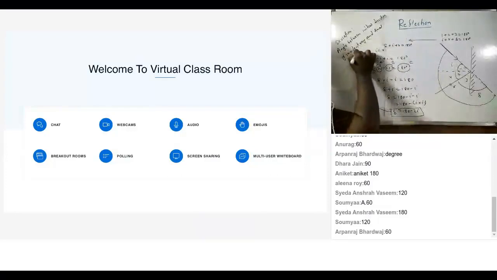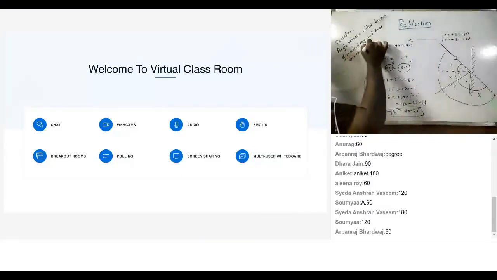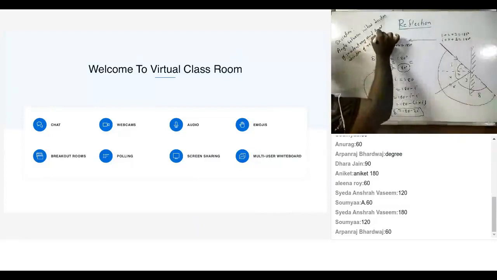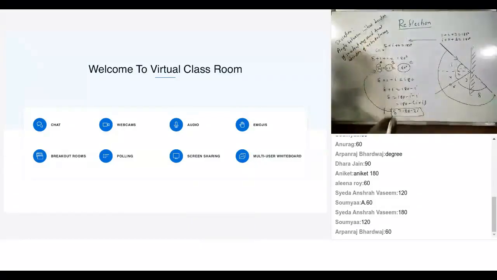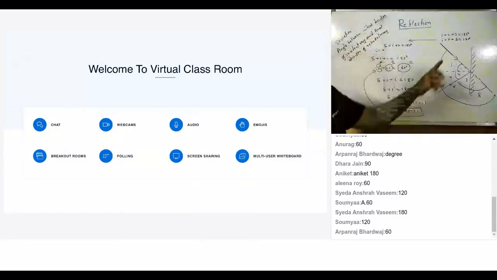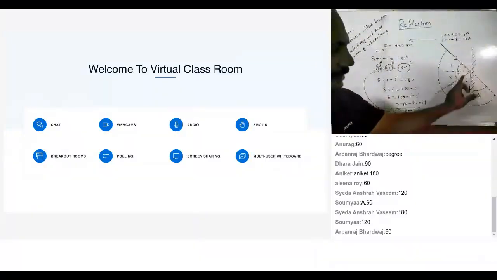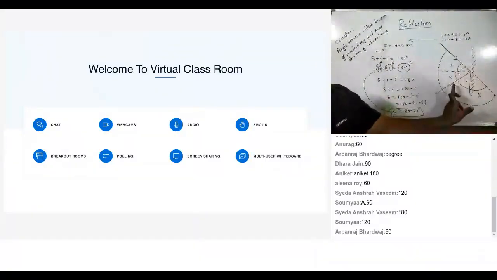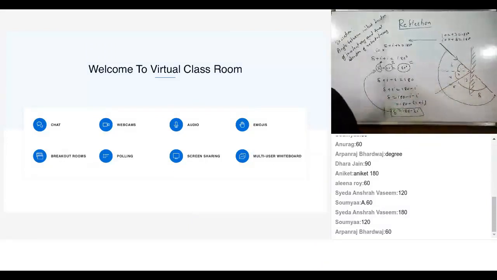Why have I mentioned these directions? Because otherwise, if I just say incident ray and reflected ray, you might take this angle. But this angle is not the angle of deviation. This angle is the angle of deviation. I hope this is clear.